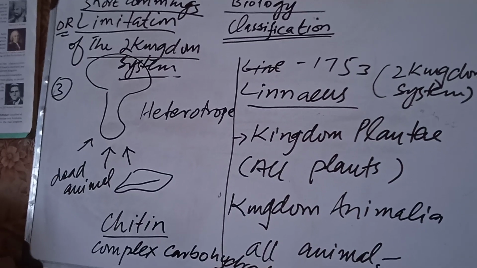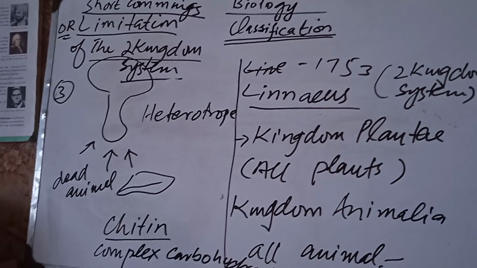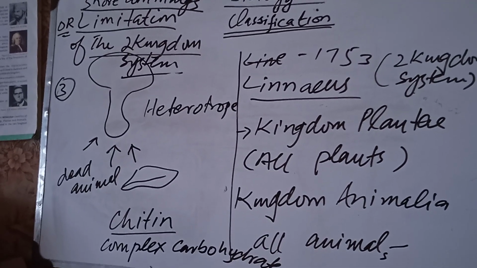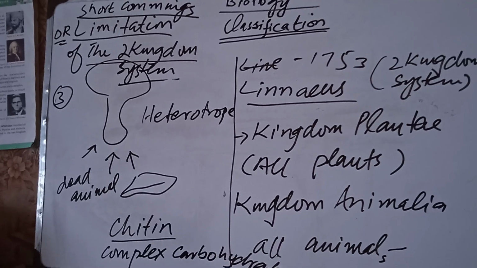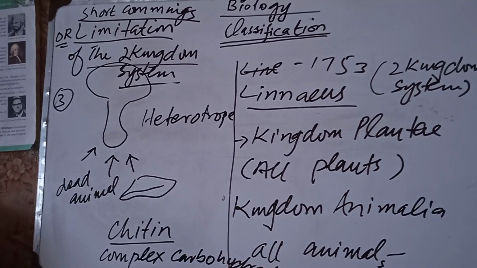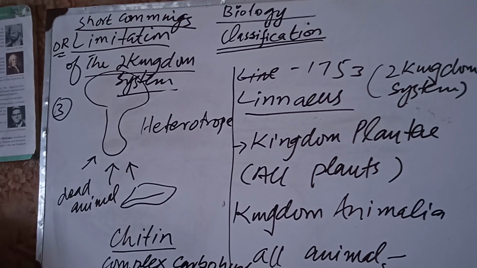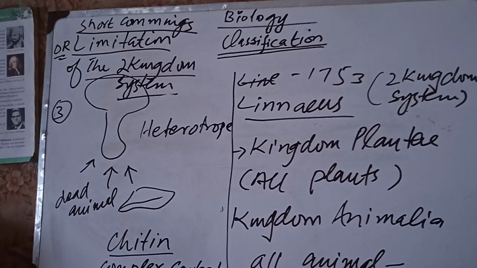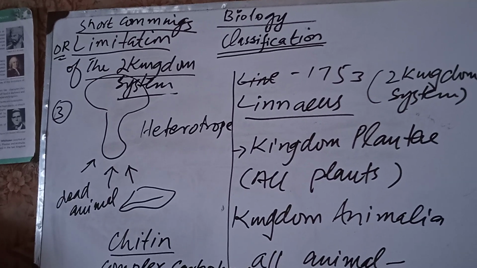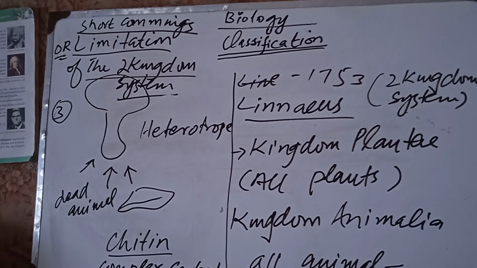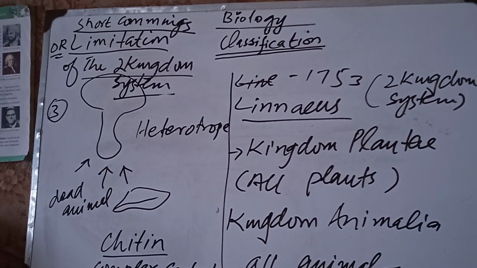Then we talked about the three limitations. One of them was Euglena, which has chlorophyll and also has the property to absorb food or engulf other food in the dark, clear? These are two ways which are totally different from both animals and plants. It is a special kind of organism which can make its food and which can get its food from the surroundings. It was not explained there.